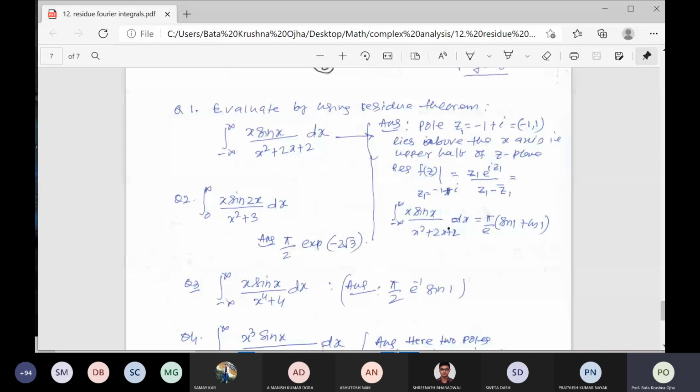You write question number 3. Integral from minus infinity to infinity of x sin x divided by x to the fourth plus 4 dx. And the answer is pi by 2 e, that is, sin 1 by e. Write it. Now I will go to other pages. You write the questions first.